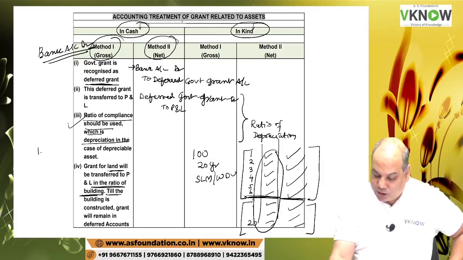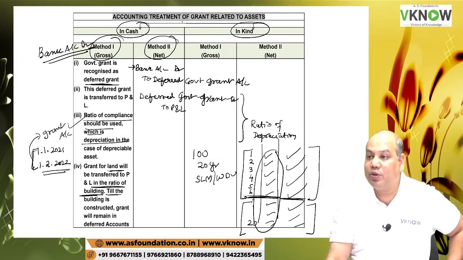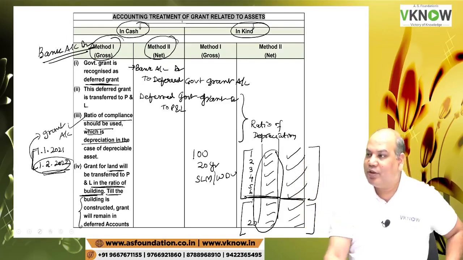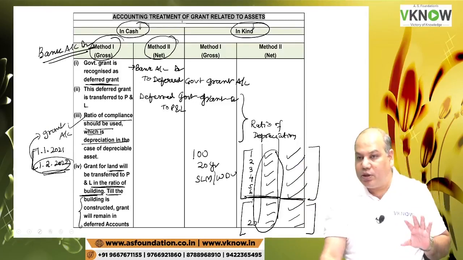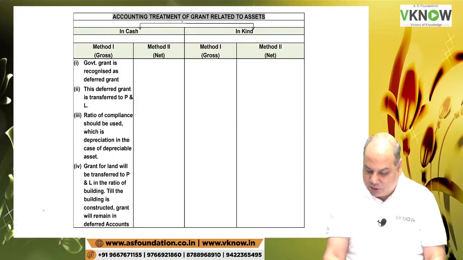Suppose grant is received on 1st January 2021. Building was constructed on 1st February 2022. So for this period, grant will remain in grant account only. No transfer will take place to P&L account. But once the building is constructed, grant will be charged to P&L account in the ratio of depreciation of building, the building constructed on that land. So that is for method 1.